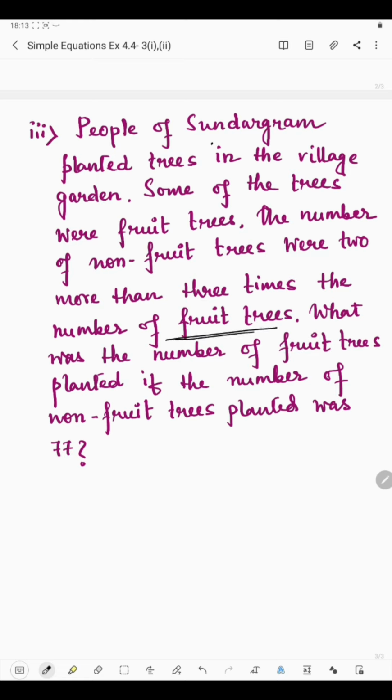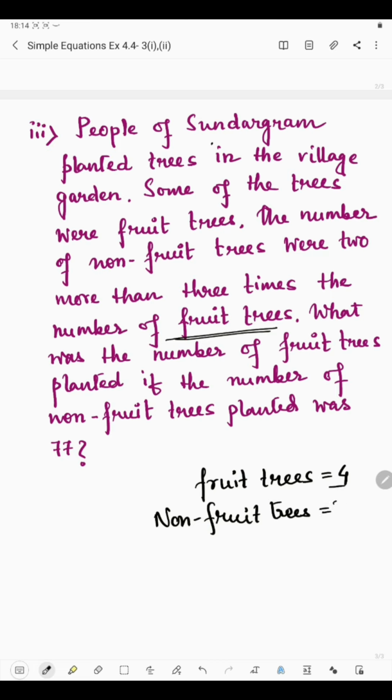It means whatever the number of fruit trees in Sundarban, the number of non-fruit trees was 2 more than 3 times the number of fruit trees. Like if the number of fruit trees is, say, 4, then the non-fruit trees will be 3 times that.